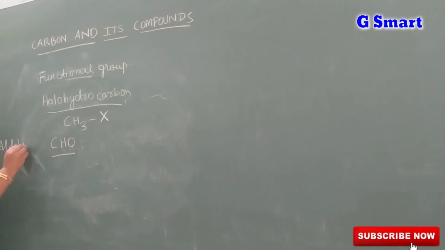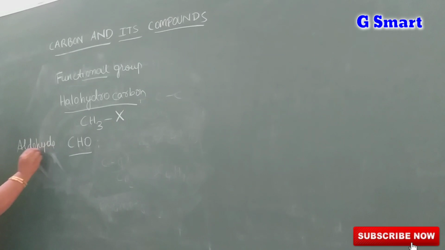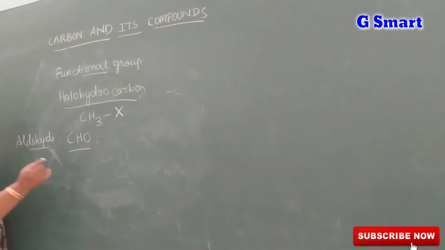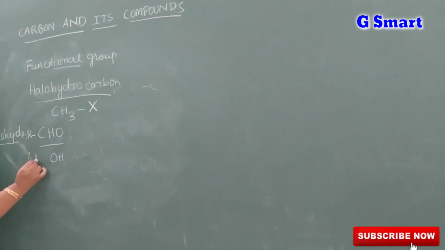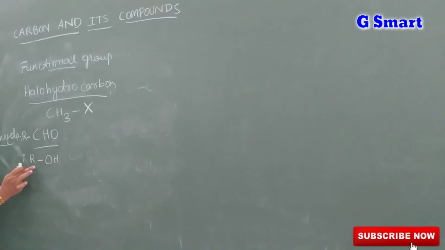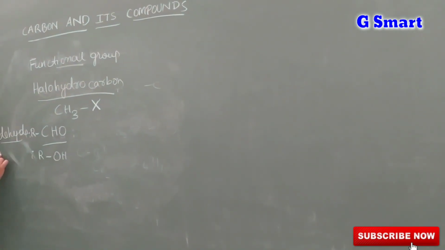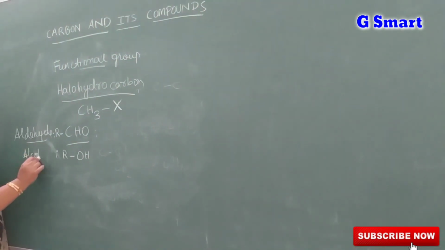Okay. When the CHO group is added to the hydrocarbon, that is called an aldehyde. When the CHO group is added, that is called an aldehyde. When OH is added to the hydrocarbon, suppose R is the hydrocarbon, when the OH group is added to the hydrocarbon, that is called an alcohol.